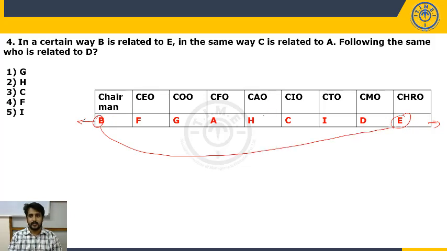Now, in the same way, C is related to A. The number of persons junior to C is 3. The number of persons senior to A is also 3. Same corresponding positions. Now, following the same, who is related to D? The same logic is to be applied. The number of persons junior to D is 1. So, the number of persons senior to whom is 1? F. The number of persons senior to F is 1. So, choice 4.